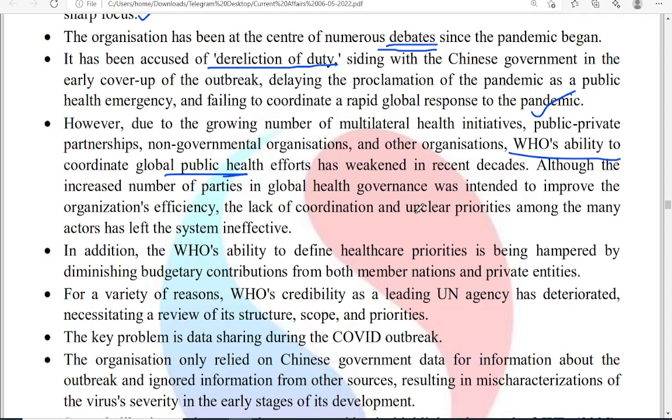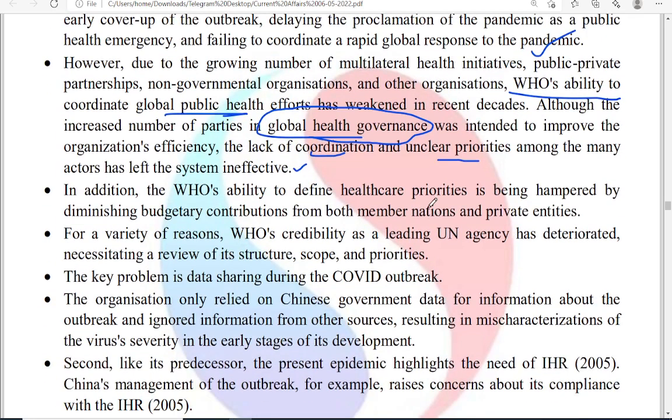So WHO definitely has the ability to coordinate global public health efforts, and global health governance will be efficient when a global level health facility like WHO is there. Okay, the lack of coordination or unclear priority among many actors has left the system ineffective. So if you increase the coordination and make the priorities clear, then this body will be suitable for the day.